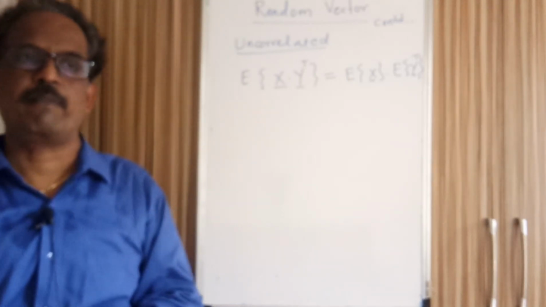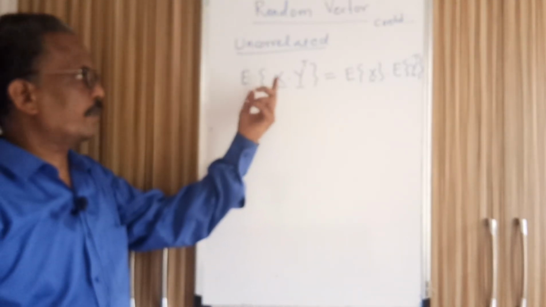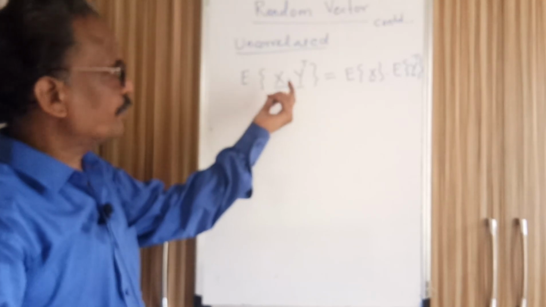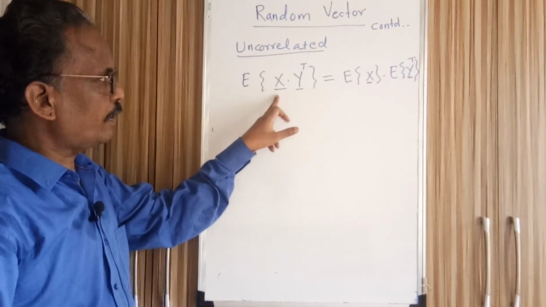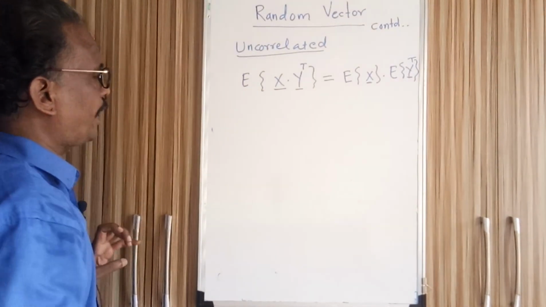Since both are column vectors, one has to be a row vector.